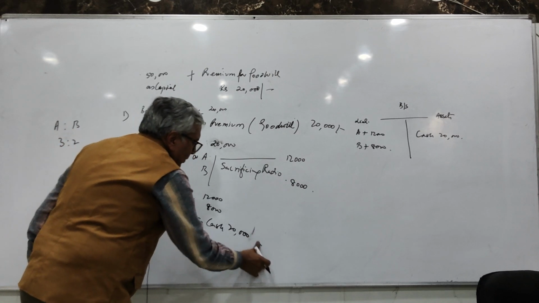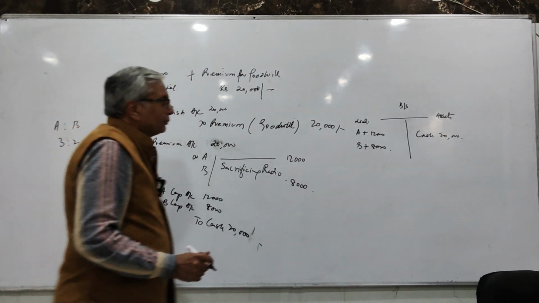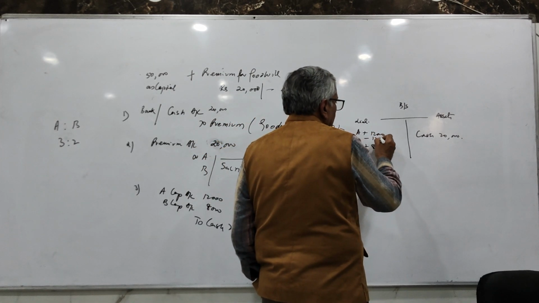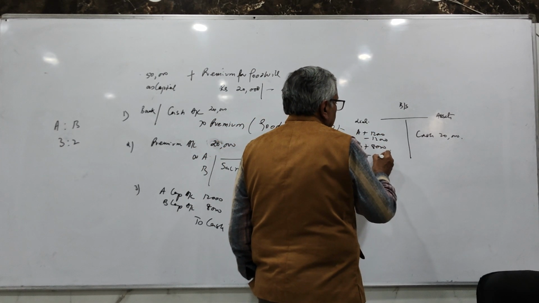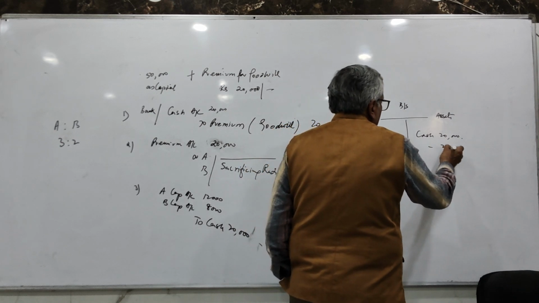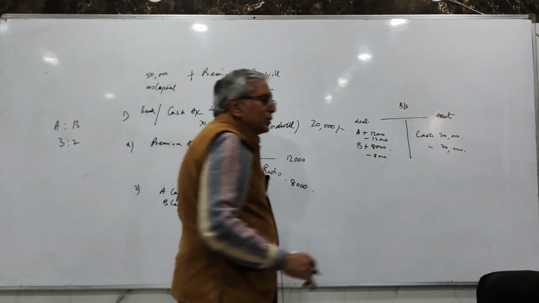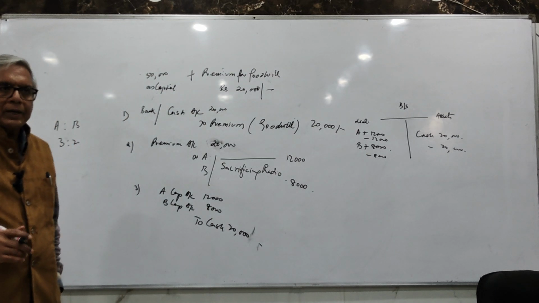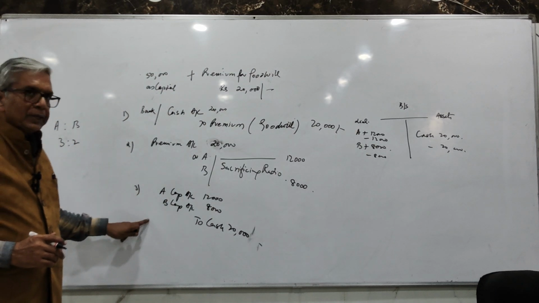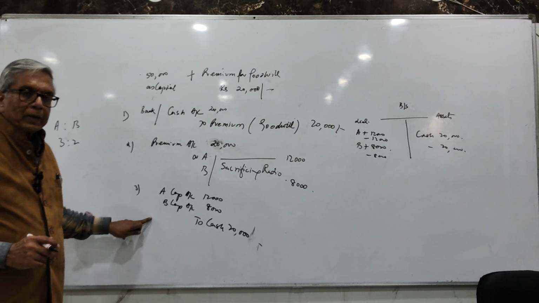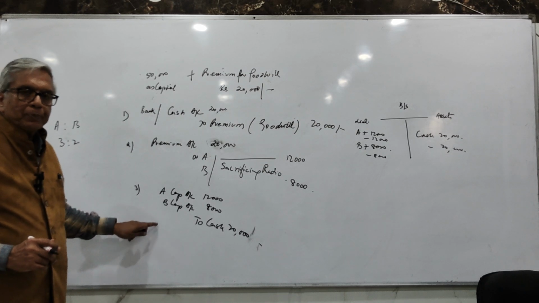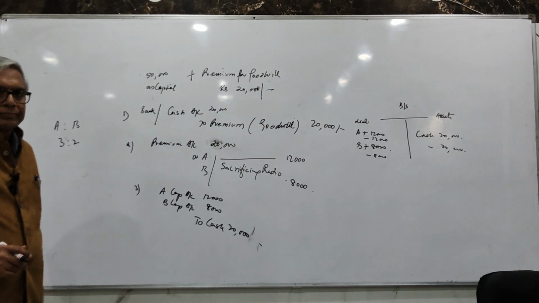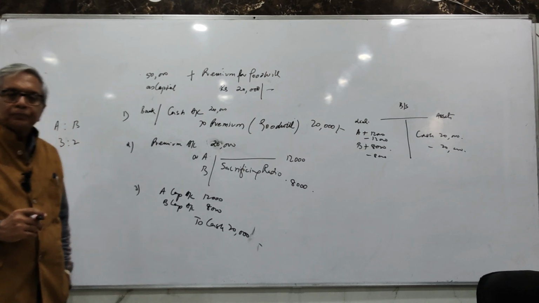What has happened? A withdraws this amount, B also withdraws this amount, and cash is withdrawn. So money is not retained in the business. So the third case says the new partner brings in cash for his premium and it is withdrawn by the partners. Is this clear?